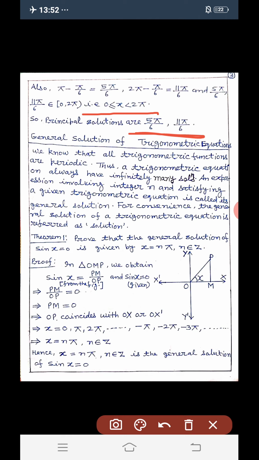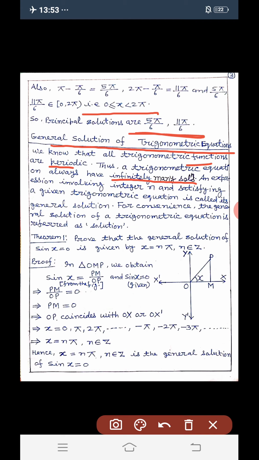Now we will discuss the general solution of trigonometric equations. Dear students, we know that all trigonometric functions are periodic. Thus a trigonometric equation always has infinitely many solutions.